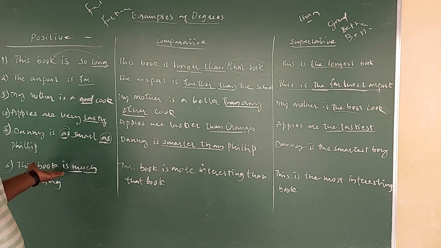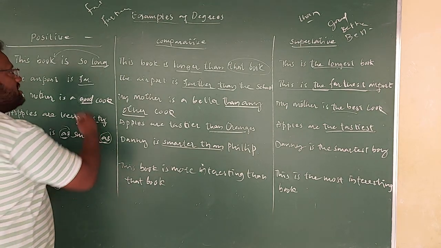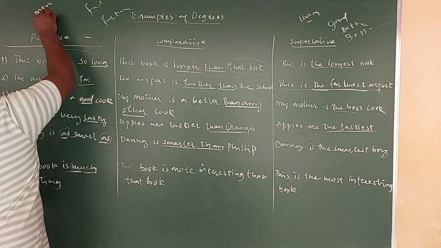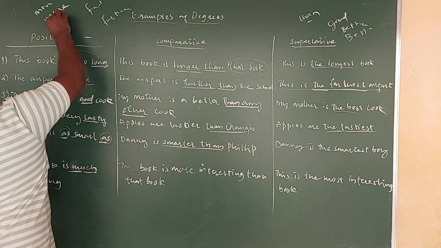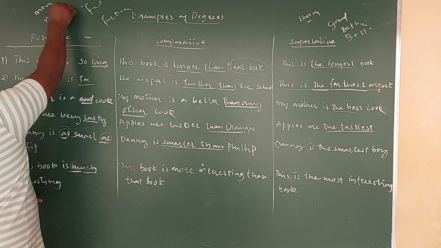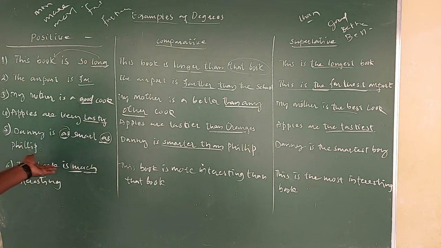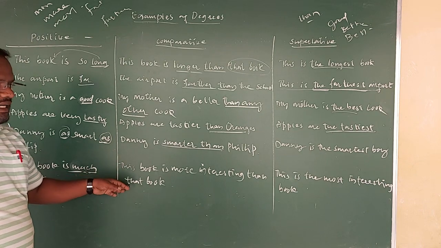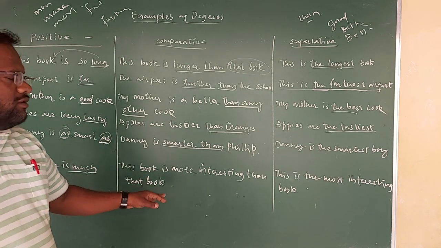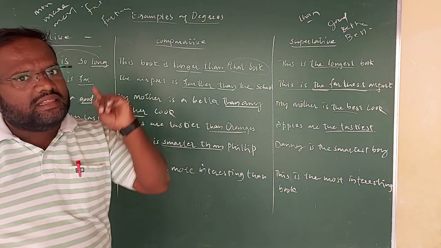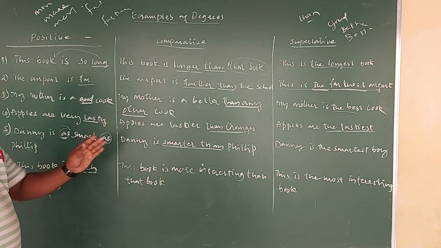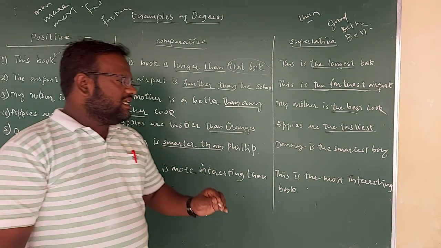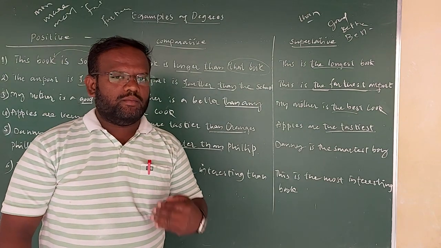This book is much interesting. So much is adjective 1, more is the second form, most is the third. Okay, much, more, most. This book is much interesting. It's in the positive. In comparative it will become, this book is more interesting than that book. Then in superlative it will become, this is the most interesting book.